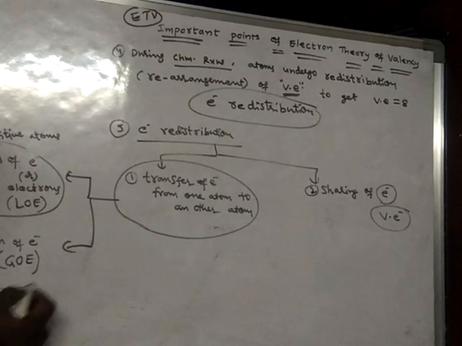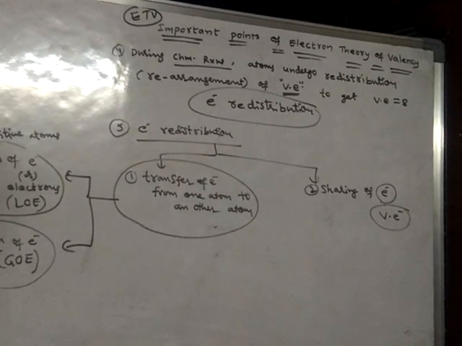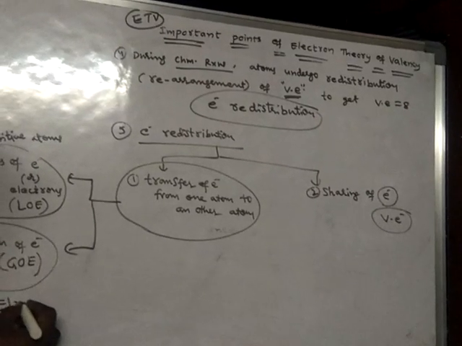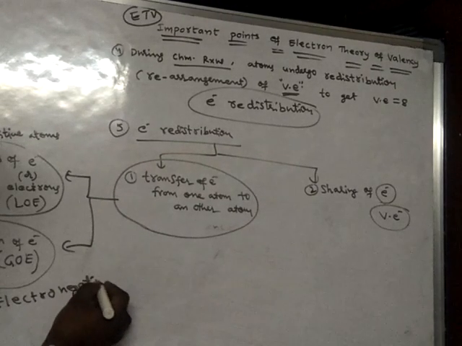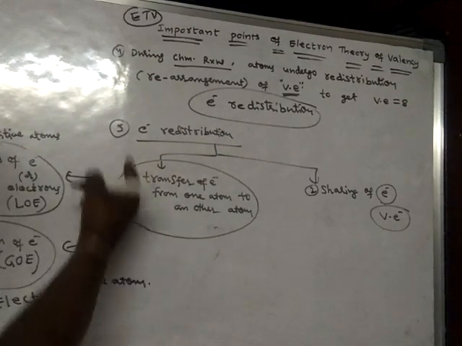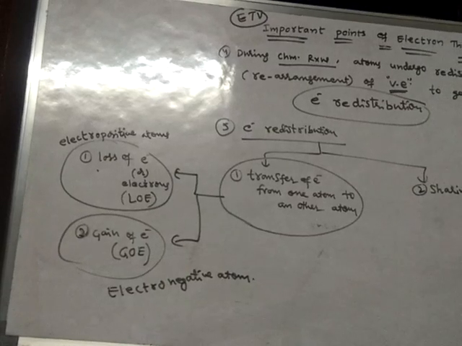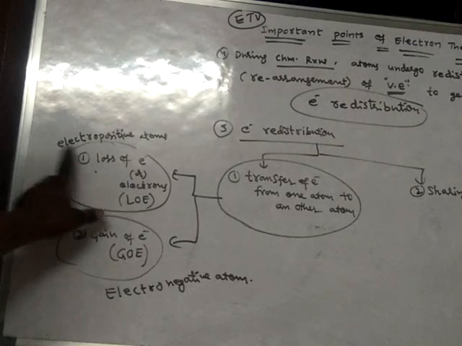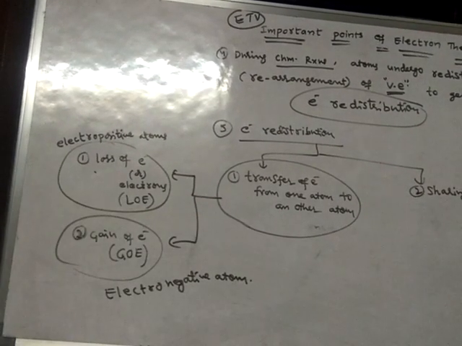Now, gain of electrons: mainly electronegative atoms will undergo redistribution of electrons by gain of electron method. So loss of electron method is by electropositive atoms, and gain of electron method is by electronegative atoms.